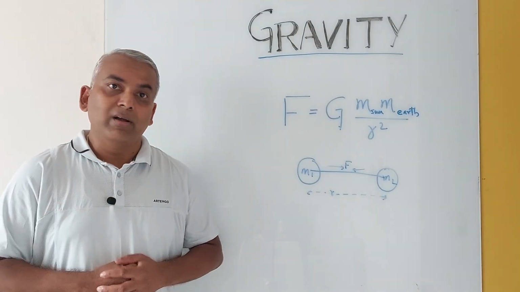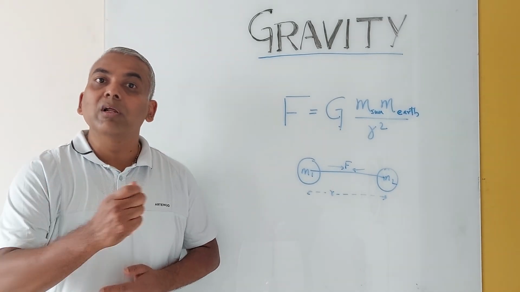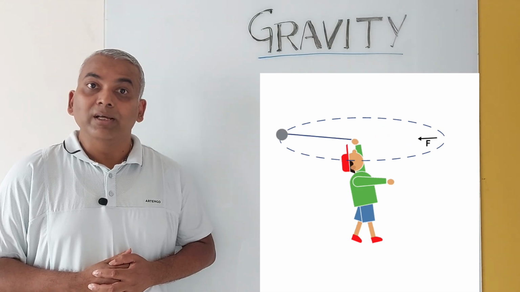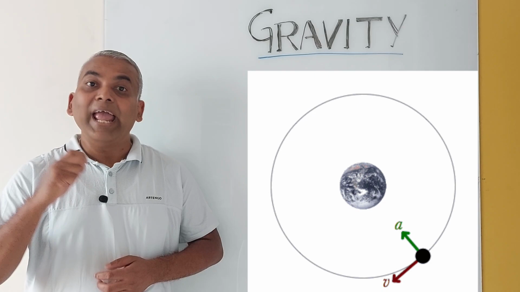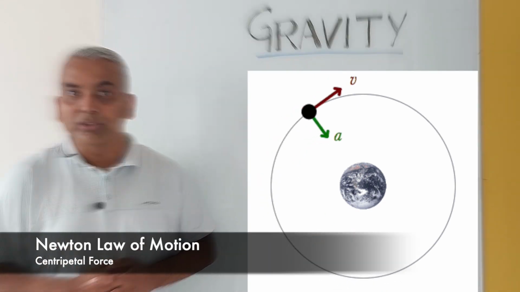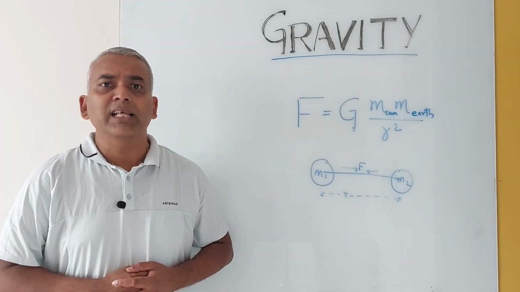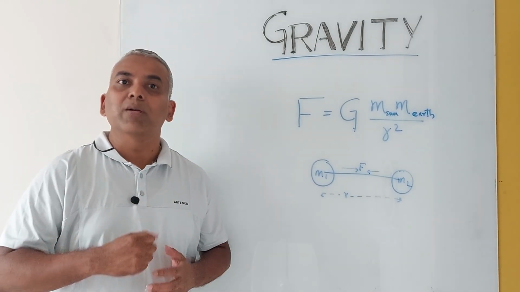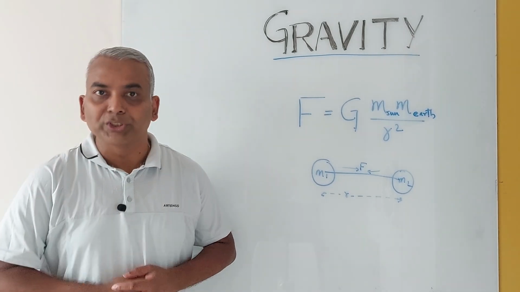From Kepler's work, Newton knew that planets had an elliptical or circular orbit around the sun. From his work on the laws of motion, Newton knew that a force is required to keep any object in circular motion. This force is called centripetal force. Newton concluded that there exists an invisible force between celestial objects like the sun and earth that keeps the planet in circular motion. He called this force gravitational force.